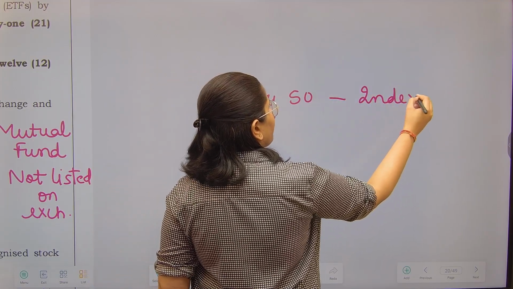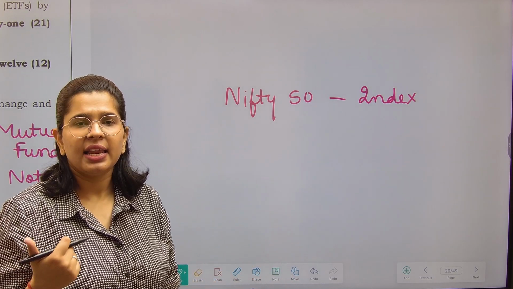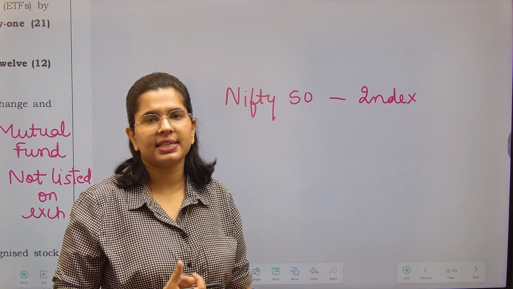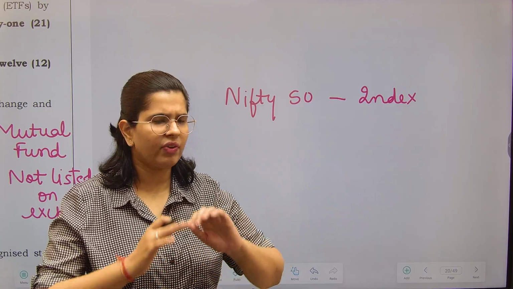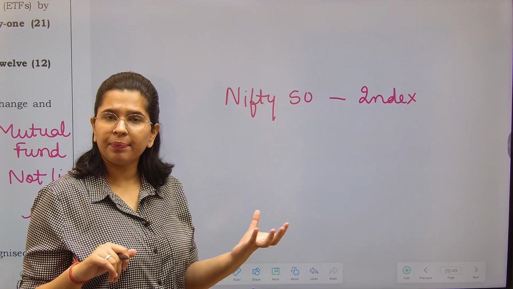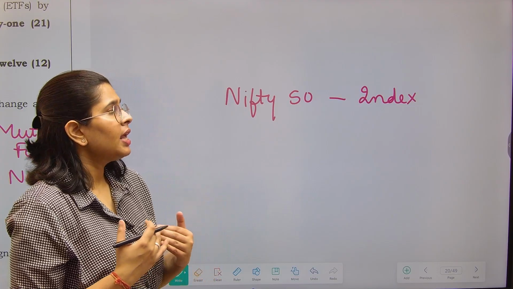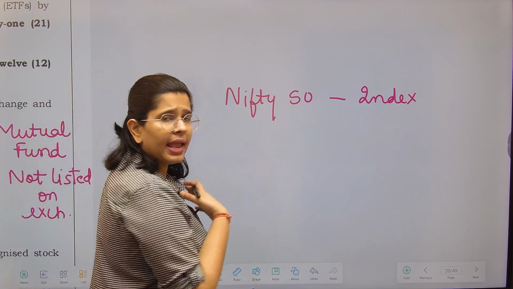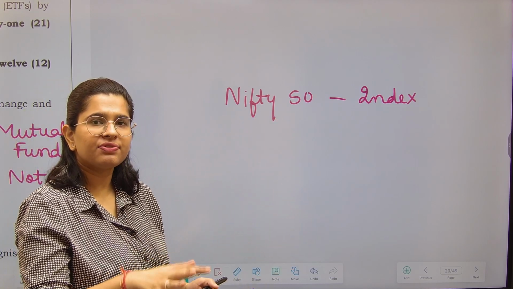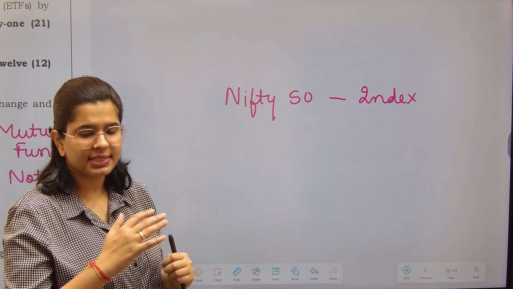There are various kinds of such indexes Nifty can make. Nifty has a banking index, Nifty has an IT index, in which securities are invested in banking sector entities, IT sector entities, like that. Various kinds of indexes can be there. Now Nifty 50 is the top 50 companies for which securities have been purchased, right? Now I am an investor. Nifty 50 shows the health of the economy, how these 50 companies are performing, what is the valuation of their securities, etc.